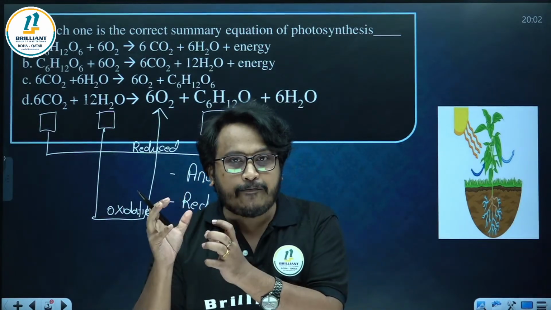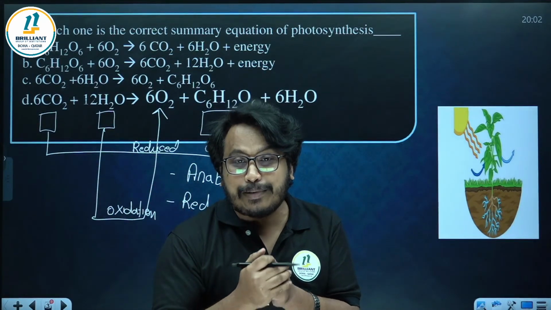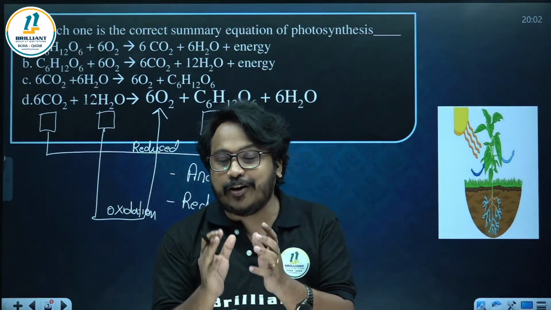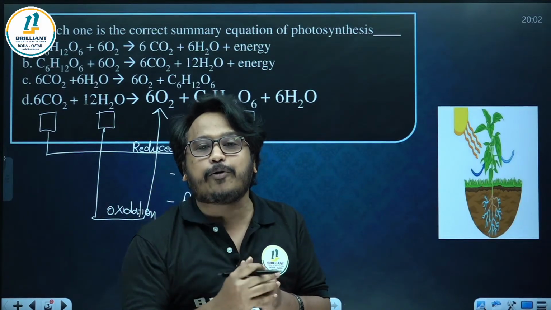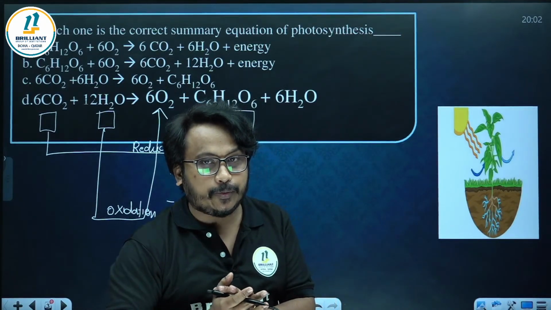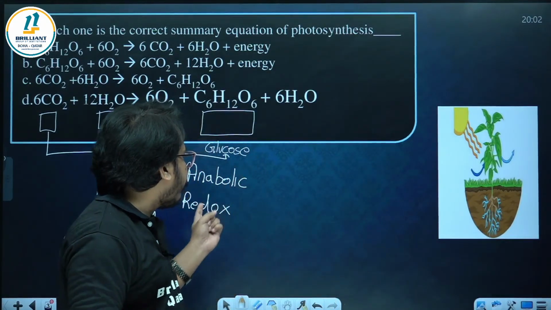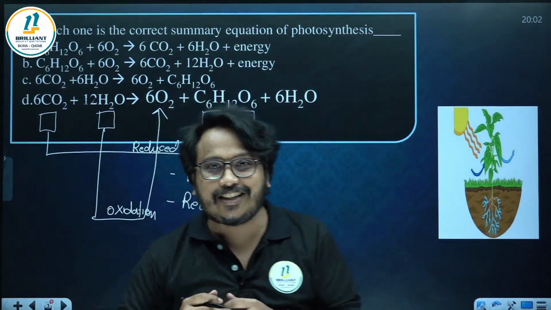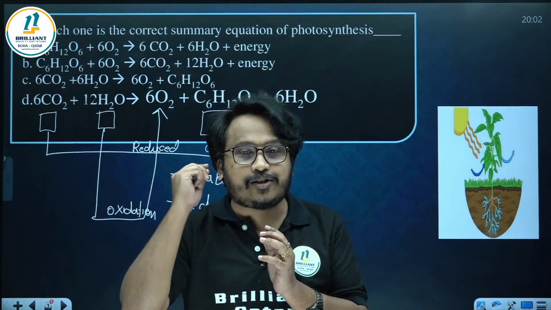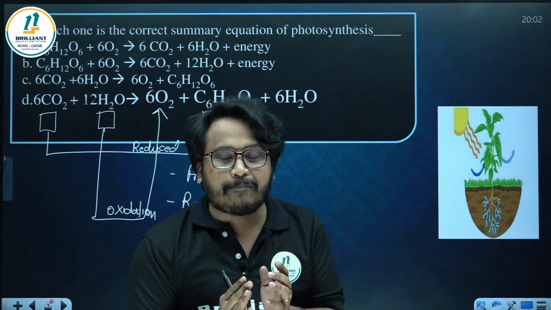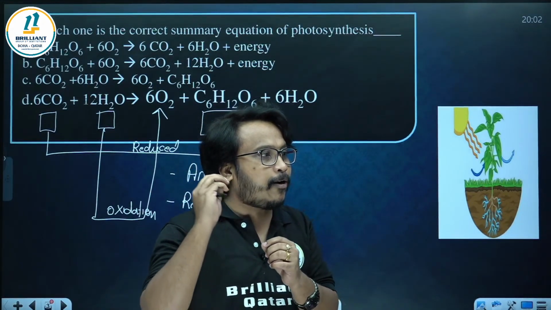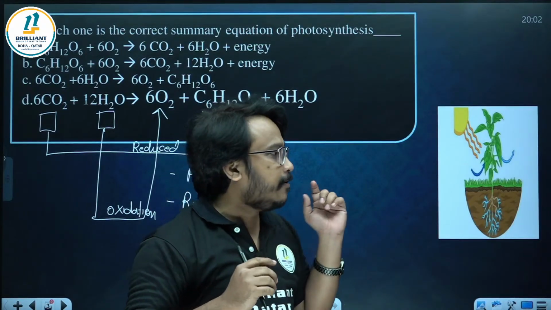One more question: from which molecule is the oxygen liberated in photosynthesis? So if you take carbon dioxide and water, you should understand the oxygen in photosynthesis is coming from the water molecules. It's not from CO2. So here, remember it's an anabolic process, it's a redox reaction, carbon is reduced and water is oxidized. And where is this oxidation of water taking place in order to release the oxygen? Can you please comment where the oxidation of water is taking place?